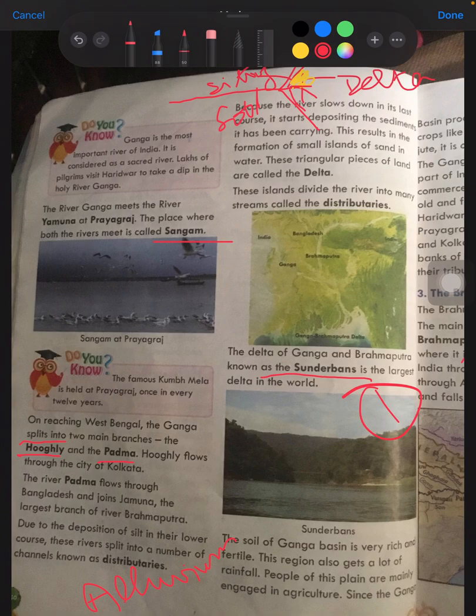Today we have discussed the delta region and how deltas are made.